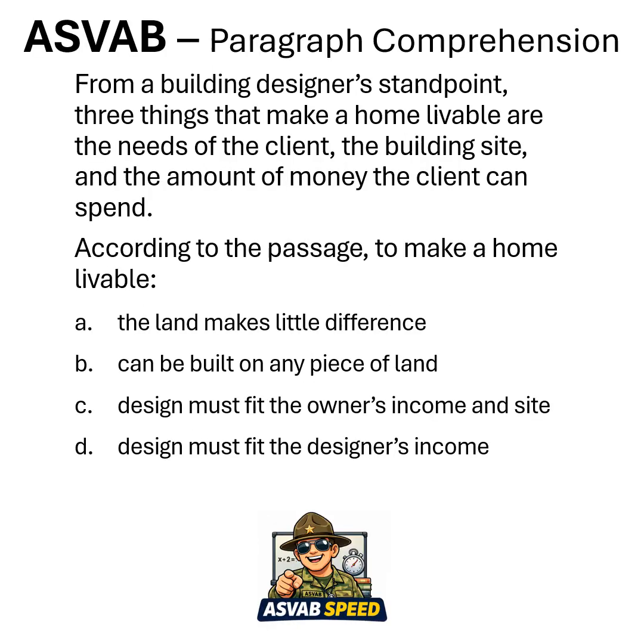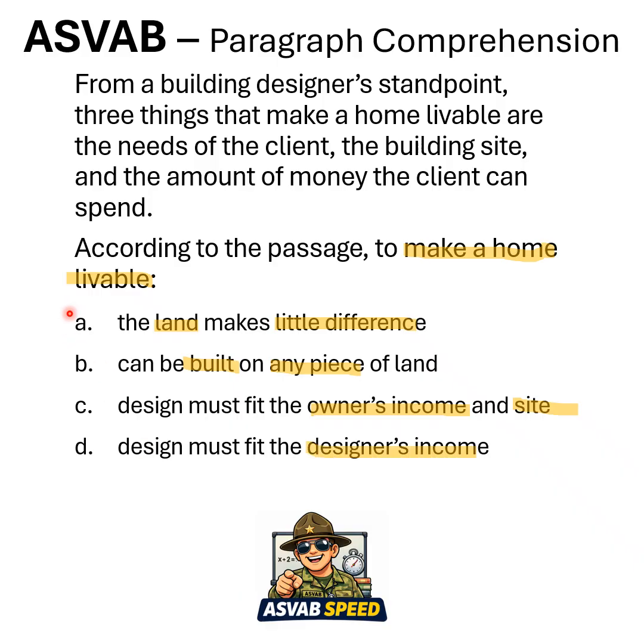Let's begin. All right, let's get out the highlighter and get some key phrases here. So what are we trying to answer? According to the passage, to make a home livable, what? So if I look at A, land makes little difference. B, can be built on any piece of land. C, design must fit the owner's income and site. D, design must fit the designer's income.